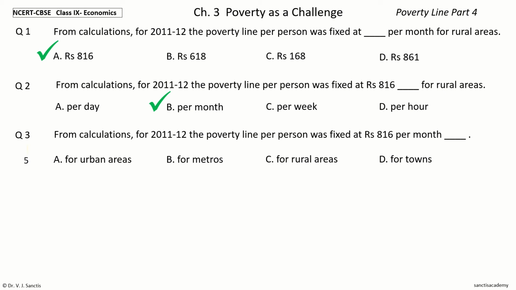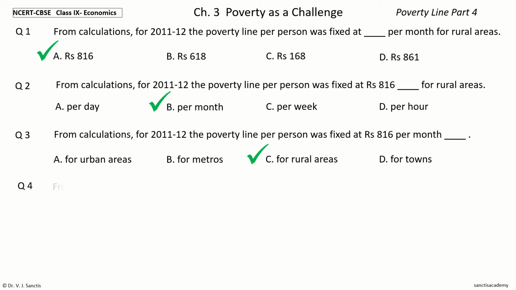Your time to choose. And the answer is for rural areas. So, from calculations for 2011-12, the poverty line per person was fixed at rupees 816 per month for rural areas.